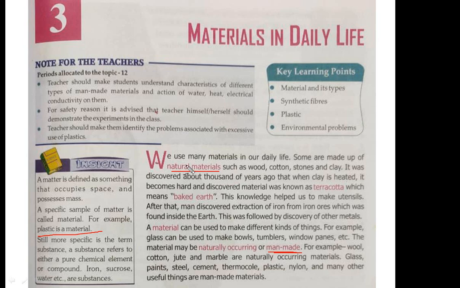So, what are the examples of natural material? For example, wood, cotton, stone, clay. These are examples of natural material. Natural material is something that we directly get from nature. Wood, we get it from nature. You cut a tree, you'll get wood. Cotton, we get it from nature. Stone, clay, these things we get from nature. That is why these are known as natural material. Anything that you get directly from nature is known as natural material.